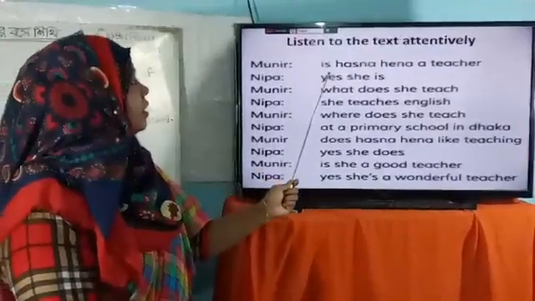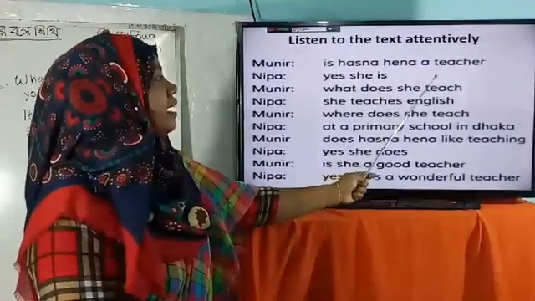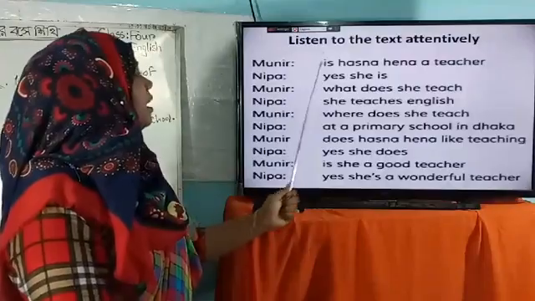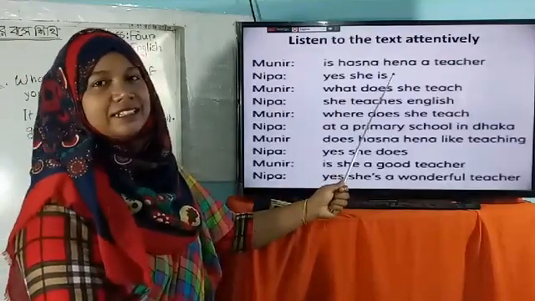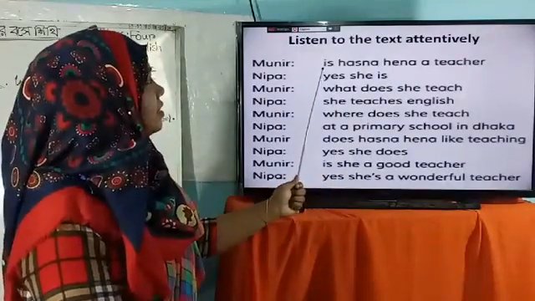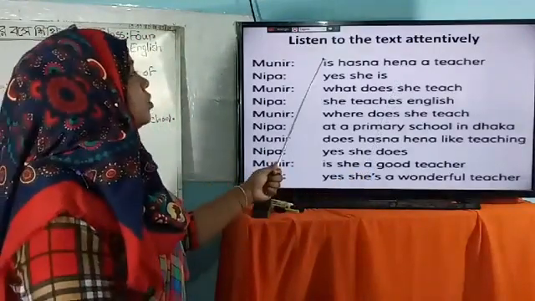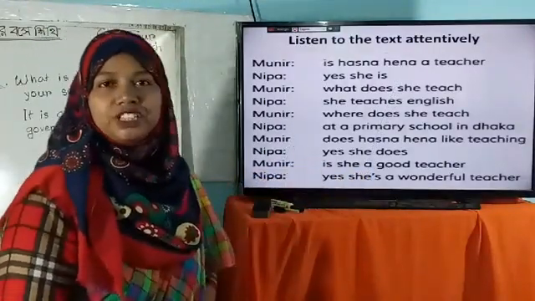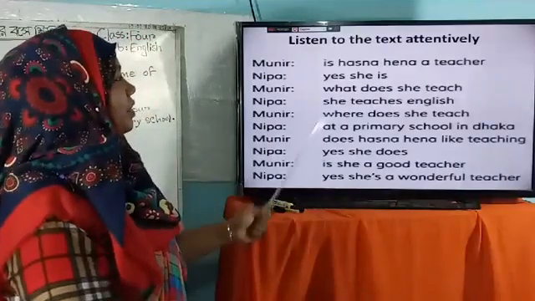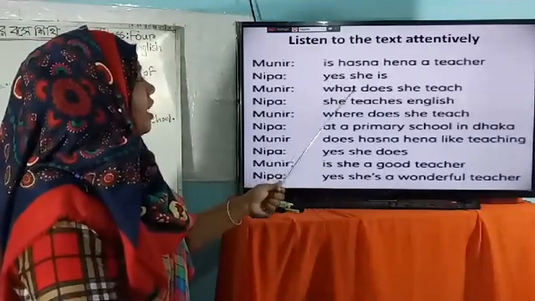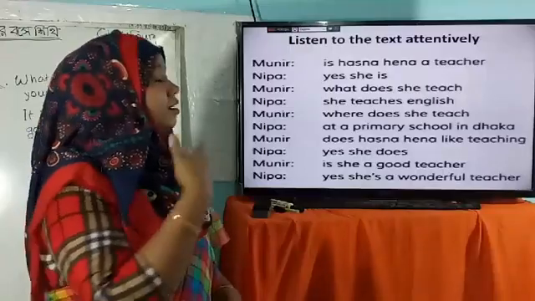Munir, is Hasna Hena a teacher? Nipa, yes she is. Dear student, these sentences are not in the correct form. There is no capital letter, no punctuation marks. Because, so that we can read it in a right form.